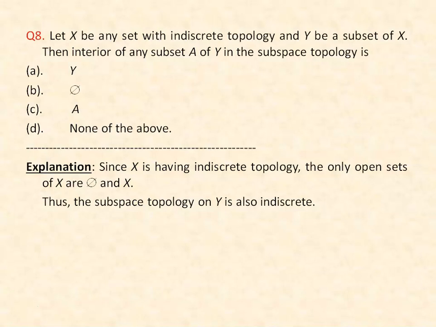That means in Y, the only open sets are the empty set and Y itself. Now the question is the interior of any subset A of Y in the subspace topology. If we take any subset A of Y, then the largest open set inside A is the empty set, because the other open set is the whole space Y. So if we take a proper subset A of Y, the interior of A in Y is the empty set. So the right option is B.